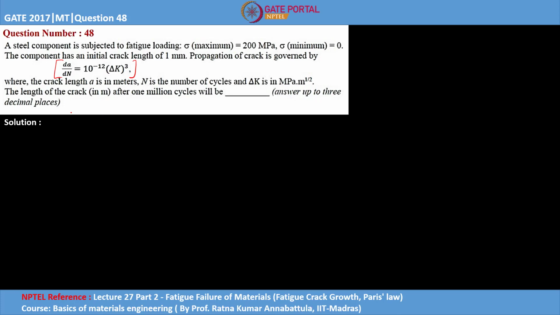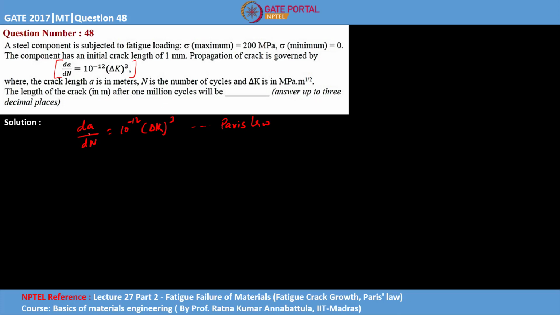To solve this, first of all, we have been given this relation: dA upon dN equals 10 to the power minus 12 delta K cube. This relation is nothing but what we call the Paris law. It is given by a famous scientist, Paris, and we call it Paris law, right? So here there are different variables: crack length, number of cycles, and the value of delta K, right?